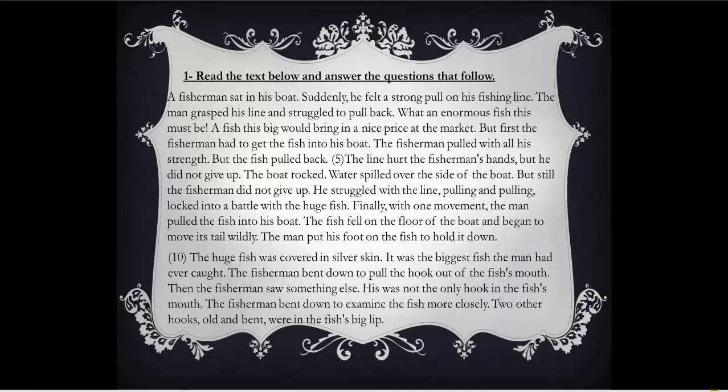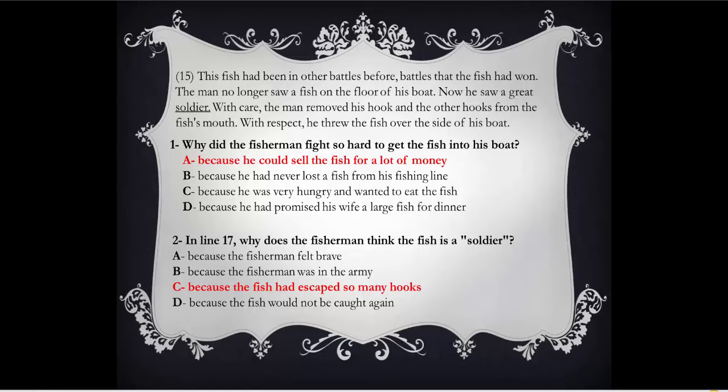Let's see how. Here, for example, question 1. Why did the fisherman fight so hard to get the fish into his boat? In this question, without even reading the text, you have an idea about the text's topic, what the text is about. It's about a fisherman who is trying to catch a fish. So let's read the options for this first question.